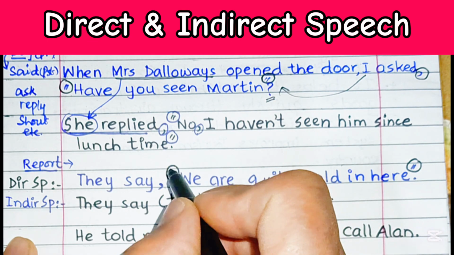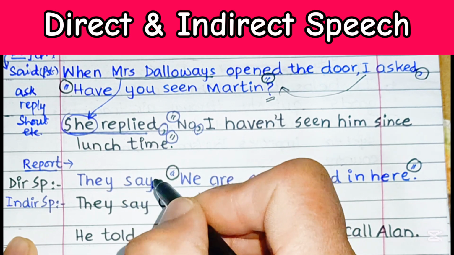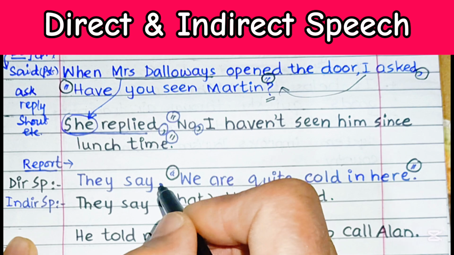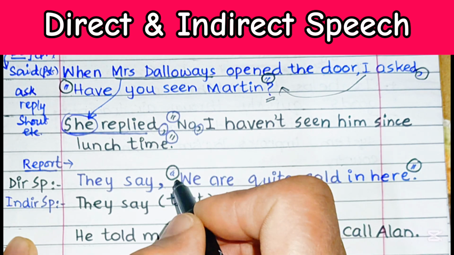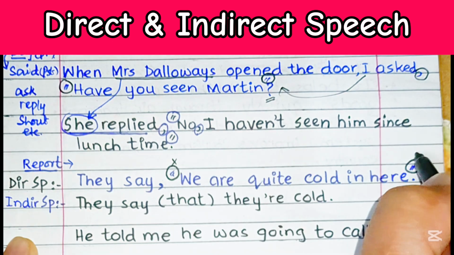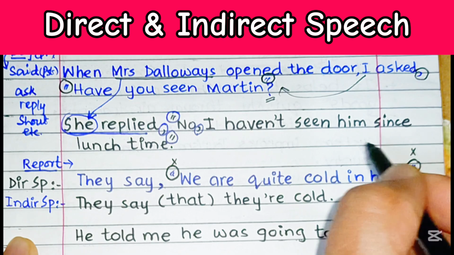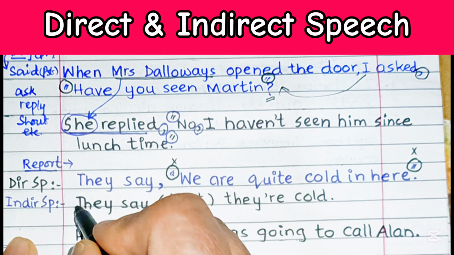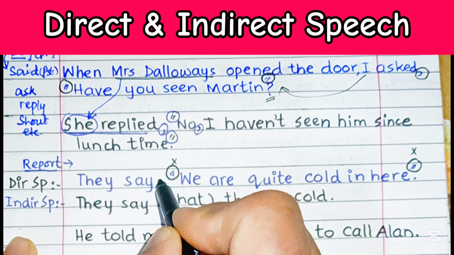So as I said, when we want to report what someone said without speech marks and without necessarily using exactly the same words, we can use indirect speech. Once we eliminate these speech marks, then we are actually reporting something. We are not repeating the actual utterance by the speaker.